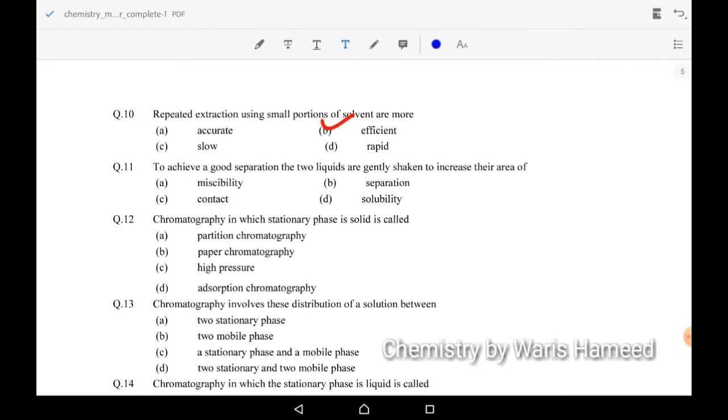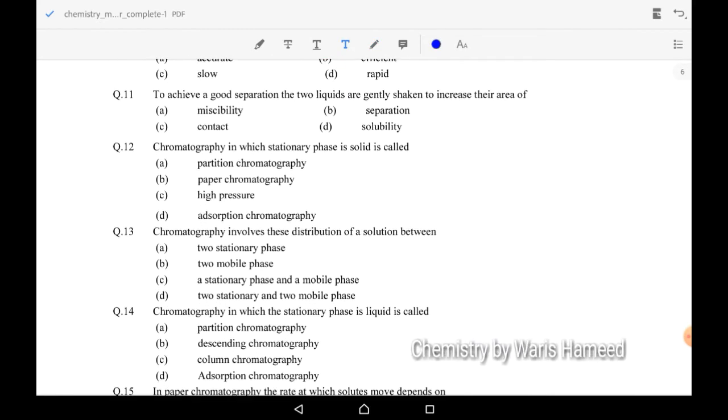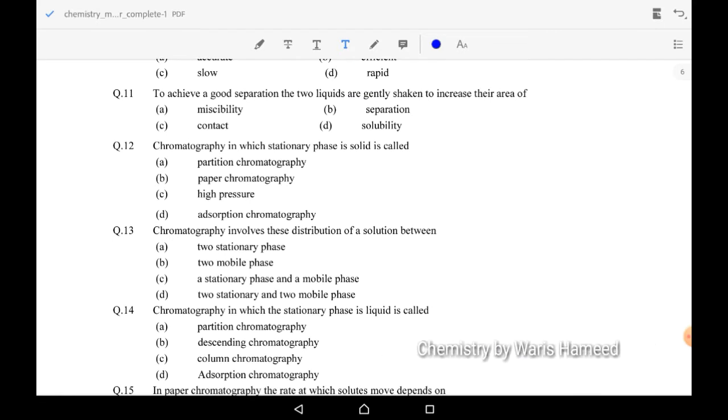Coming to 11th MCQ: to achieve a good separation, the two liquids are gently shaken to increase their area of contact. When those two liquids contact each other, their contact may increase their solubility, and then there will be good separation.